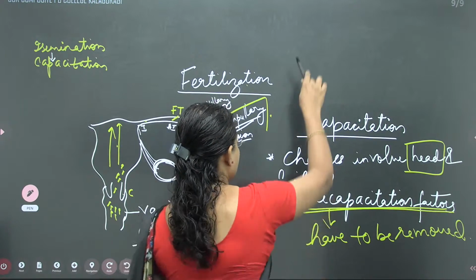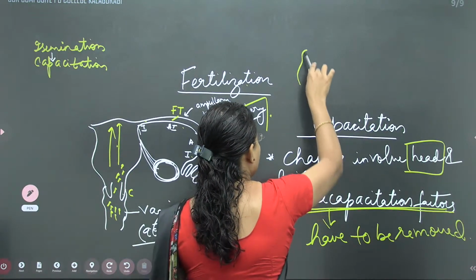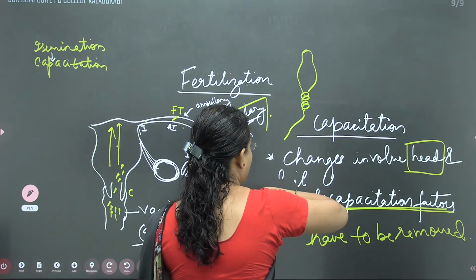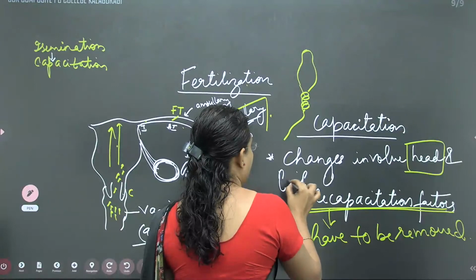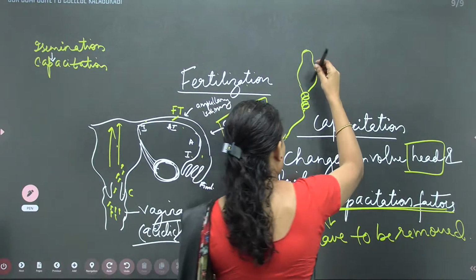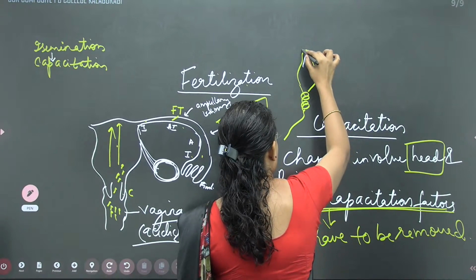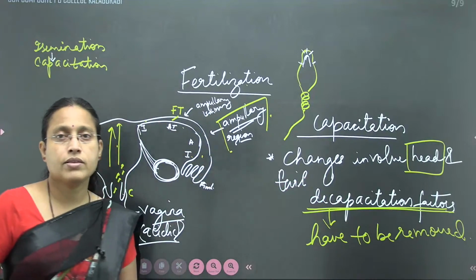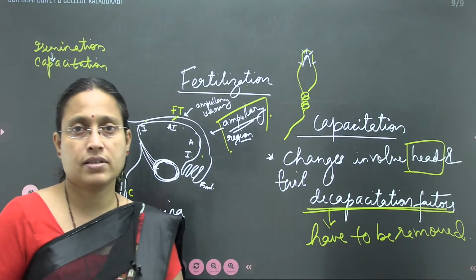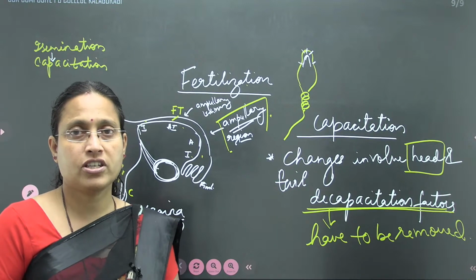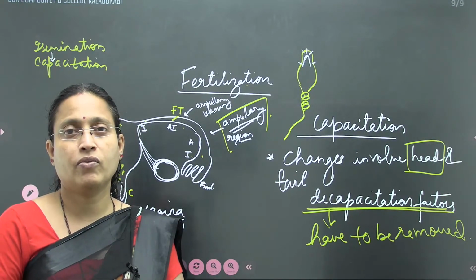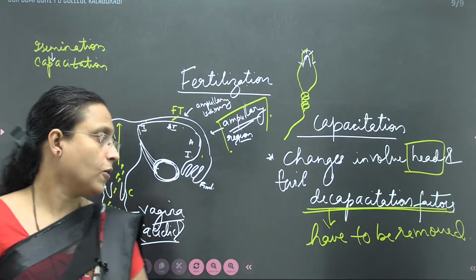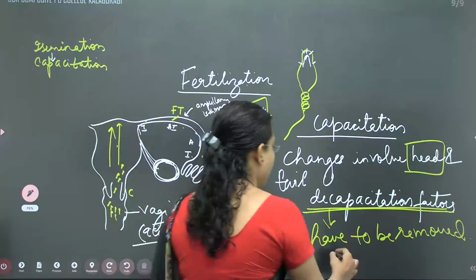So I shall draw it here. Suppose this is the head of the sperm, the middle piece, and of course the tail. Now this will be the acrosome, and decapacitation factors, for example cholesterol, which is a fat substance. Fat deposition will be there in the head, so that has to be cleared off before it becomes active. One example of that fat substance is cholesterol.